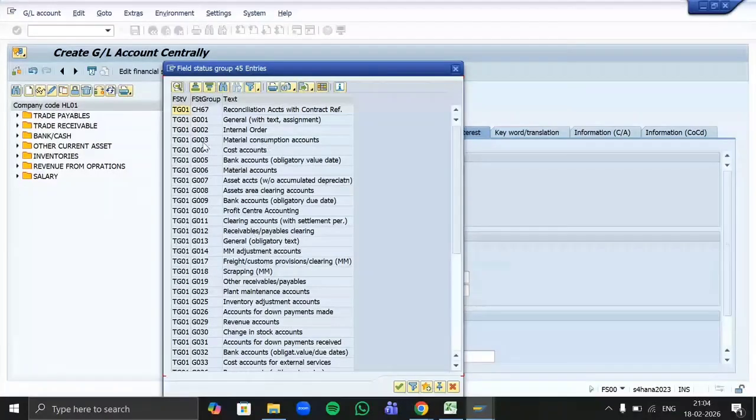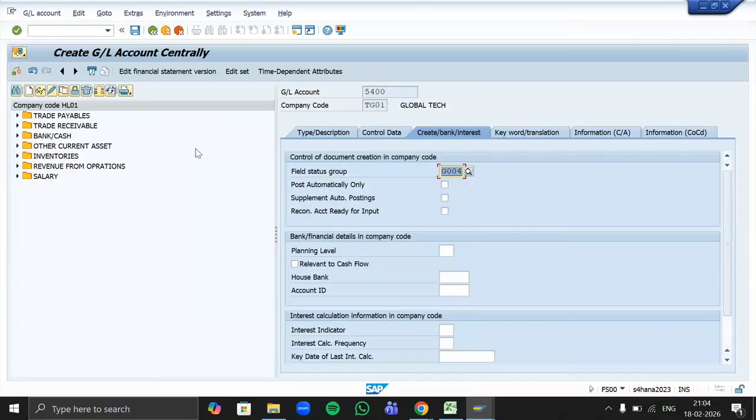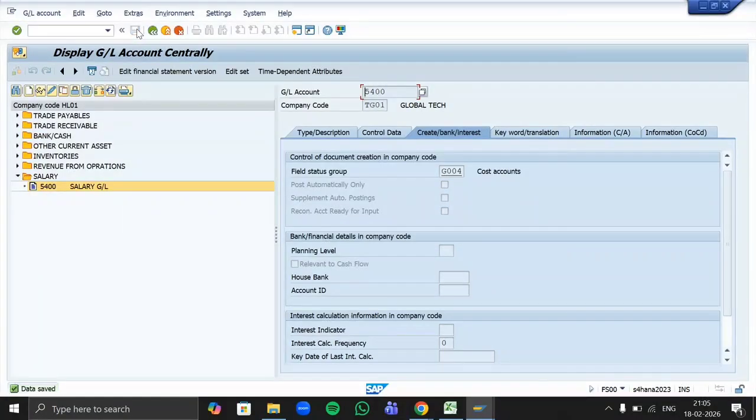As it's an expense account, to define an expense account we are going to assign our cost accounts itself. So now, whatever fields you want to make mandatory, optional, or suppressed for your salary GL, you have to visit the group G004 only and save the data. So with this, our first GL, salary GL, is created.